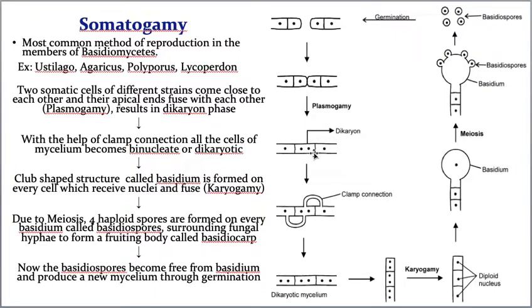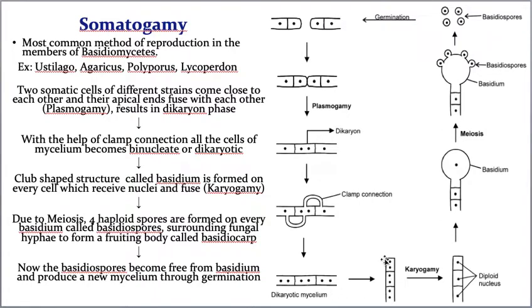That means एक ही cell में दो nuclei will be present, and these दो nuclei they undergo one mitosis. One mitosis की वजह से दो nuclei, sorry, दो nuclei participate in one mitosis, मतलब two twos कितना, four. So four में एक सेल ये में आएगा, दो तीसरा सेल में आएगा और दो नंबरी सेल में दो already है, that means two are left. That is the reason why all the cells में दो nuclei will be present, and this stage is called as a dikaryotic mycelium.